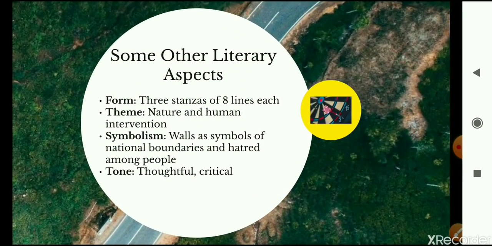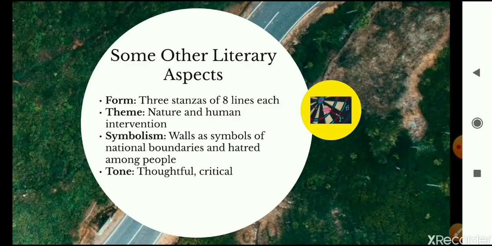So these are some other literary aspects about this poem which we need to discuss. So first we have the form. There are 3 stanzas of 8 lines each. The poem is divided into 3 stanzas with 8 lines each. Let's discuss the theme. The theme is nature and human intervention. The poet very clearly describes what the earth looks like. He says that there are valleys, that there are rivers.